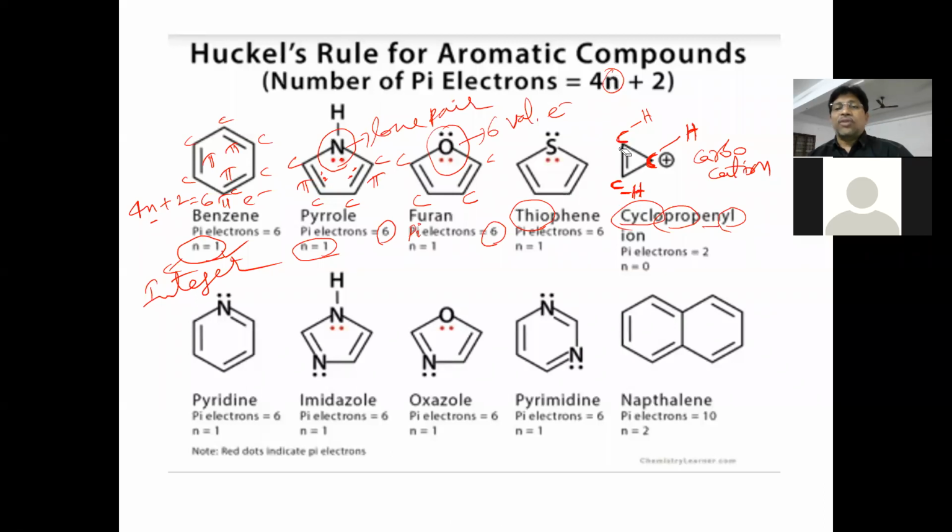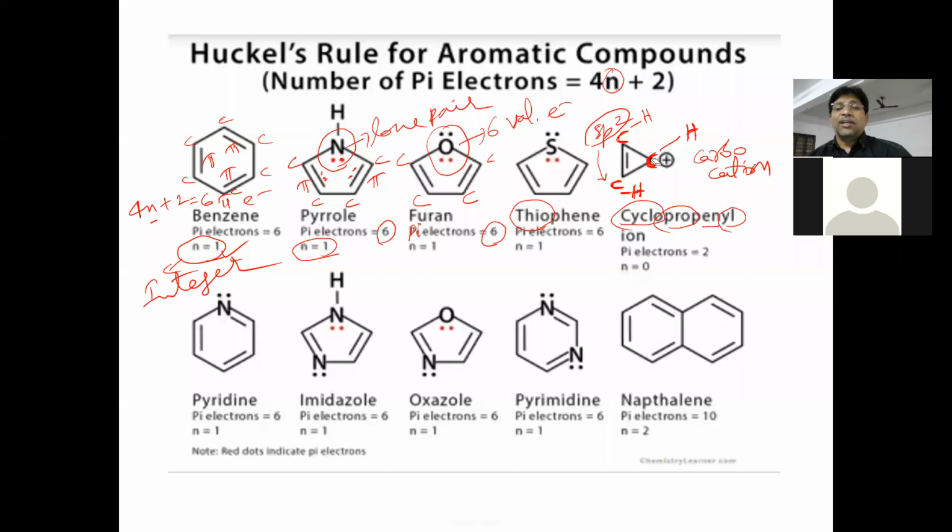And also remember, here this carbon has at least one double bond. At least one double bond means it should be an sp2 carbon. If carbon has at least one double bond, it must be an sp2 carbon. This carbon has 2 single bonds and one double bond. This one also has 2 single bonds and one double bond. So these two are sp2 carbons.